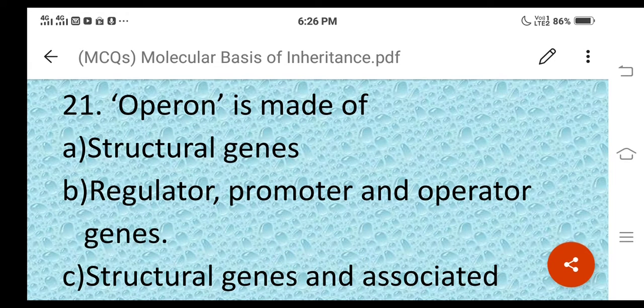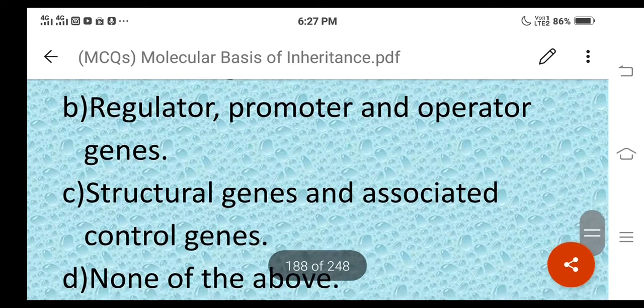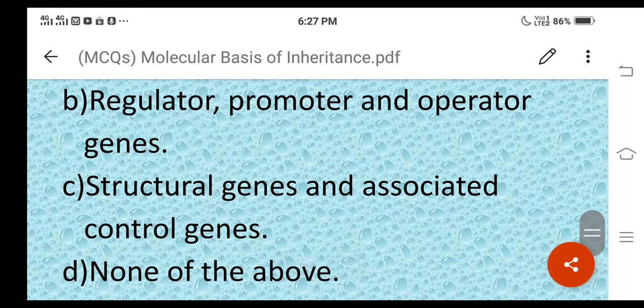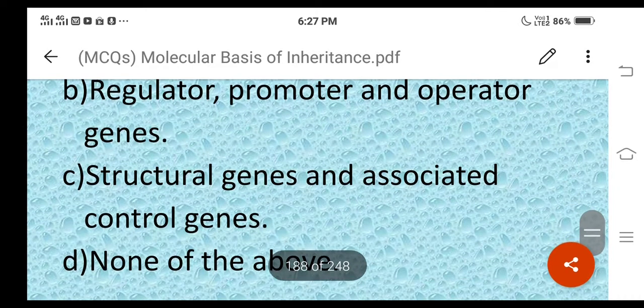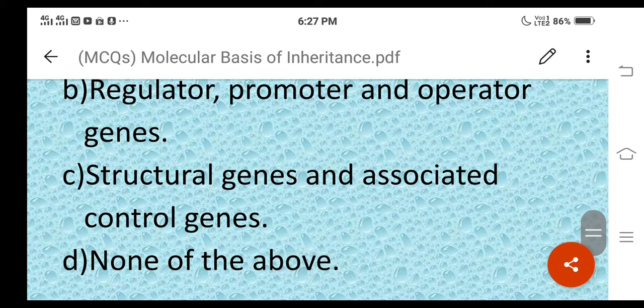Operon is made of: first, structural genes; second, regulator, promoter and operator genes; third, structural genes and associated control genes; fourth, none of the above. Here an operon is made of structural genes and associated genes. Option C is the right answer.